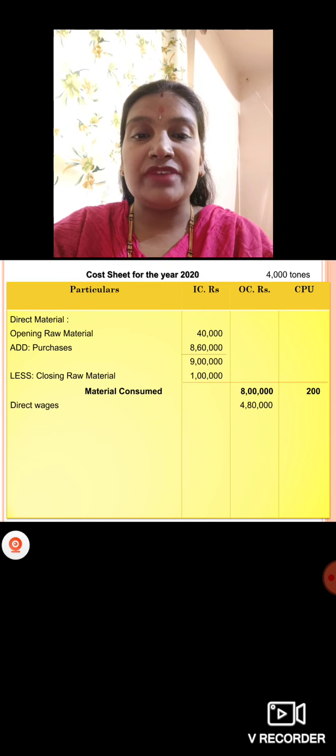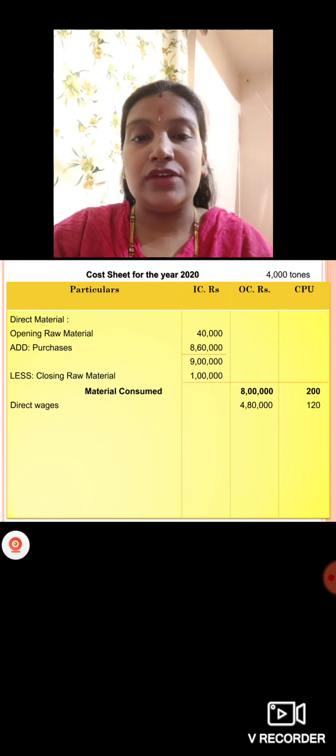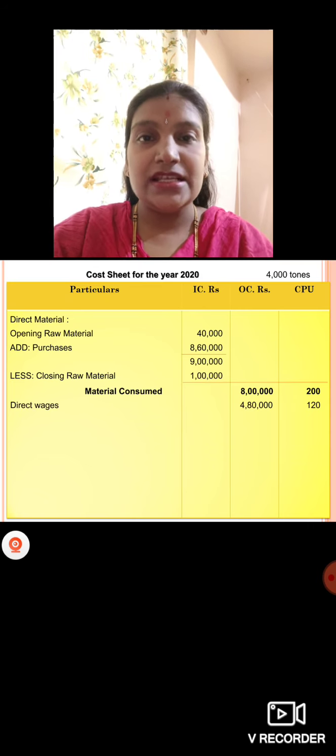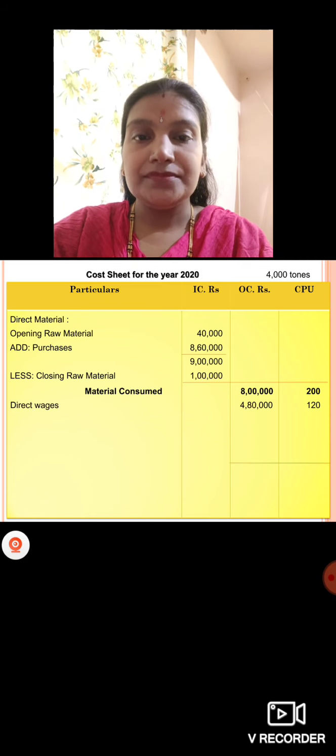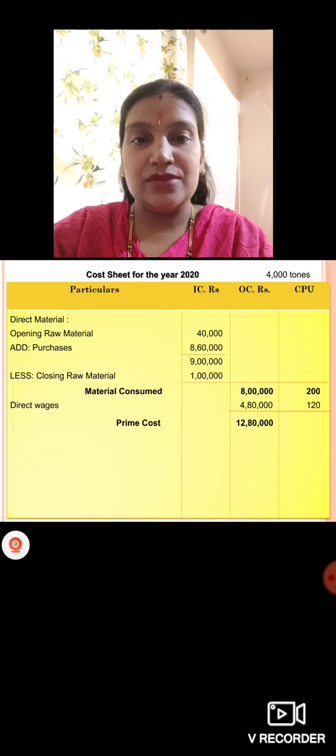Then next we have to add direct wages here. Direct wages, how much we have? 4,80,000. Divided by 4,000 per unit, you'll get direct wages of 120. So prime cost we have now is 12,80,000, means 8 lakh plus 4,80,000. So 12,80,000 divided by 4,000, you will get 320 rupees. That is cost per unit you have.